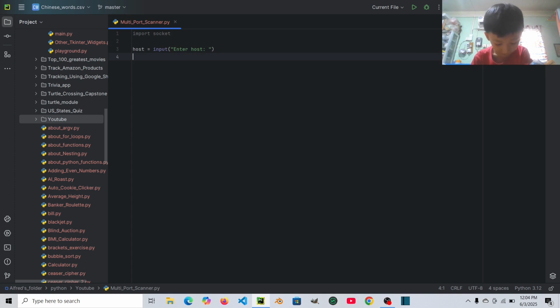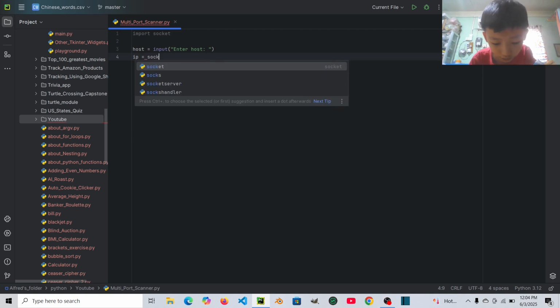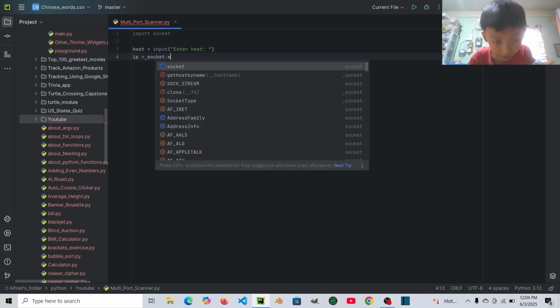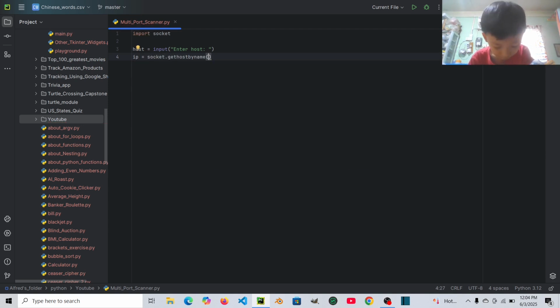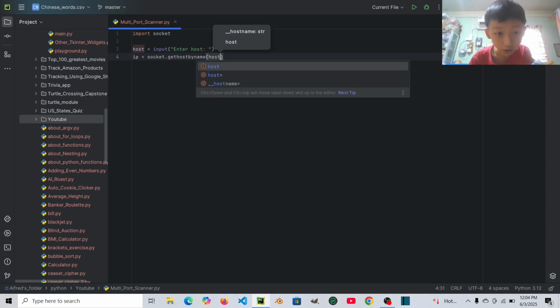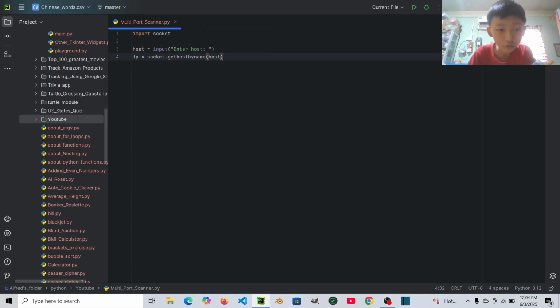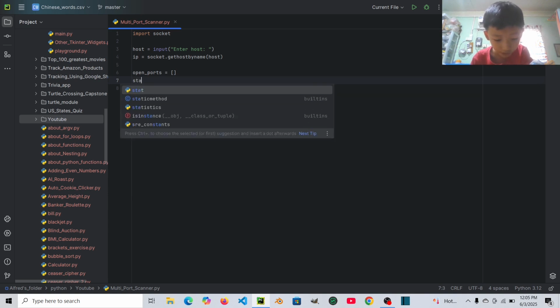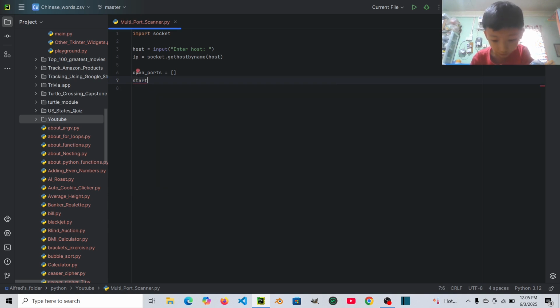Then let's say IP equals socket dot gethostbyname. We will get the IP from the host. The host means, for example, google.com or something else, we need to write it like that. So let's say open ports equals, it will be a list. It will hold all the open ports in the range that we type.